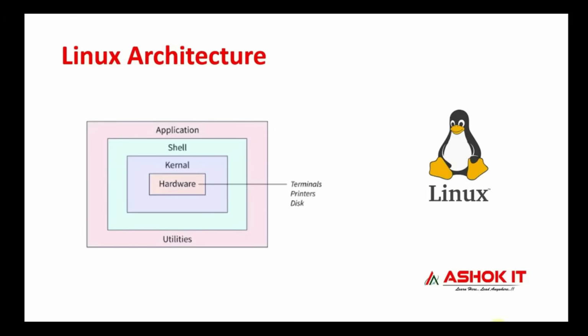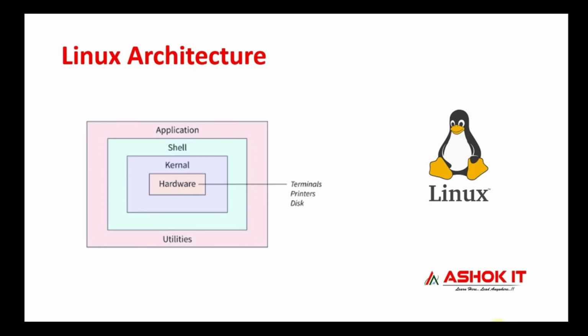Coming to the Linux architecture, Linux maintains a layered architecture. As you see in the diagram, you can run applications in the Linux machine, then the shell will be available, the kernel will be available, and the hardware will be available. Hardware means devices, drivers, printers, and some terminals.